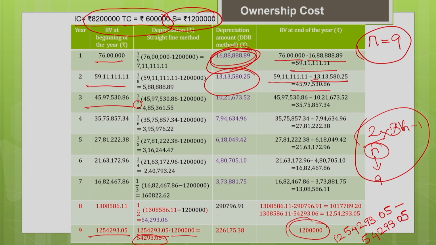So that gives you 12 lakh. So this is your estimated salvage value. So the book value at the end of useful life is coinciding with the salvage value. That is the purpose of switching over. Okay, we switched over in the 8th year from DDB method to straight line method so that I can intersect my book value at the end of the useful life of the machine with the salvage value of the machine.